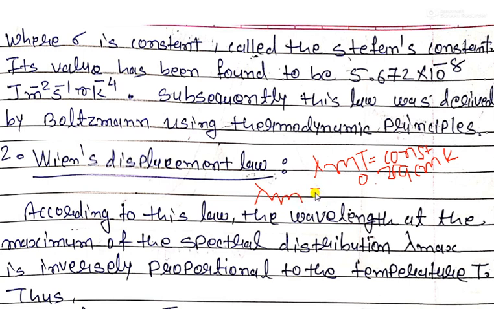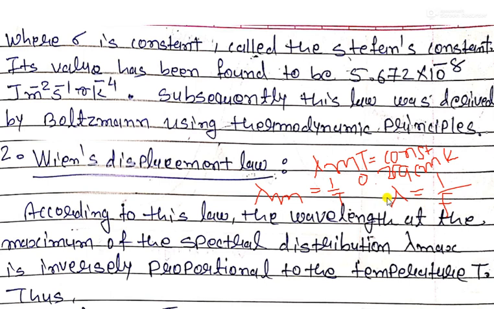It means that if we change the absolute temperature of a black body, then lambda will automatically change. Inversely proportional means that if the temperature is higher, then lambda will decrease. And lambda is inversely proportional to f, right? E is equal to h f or h nu.